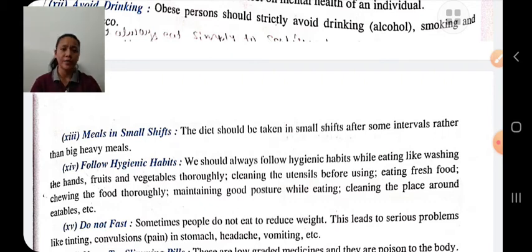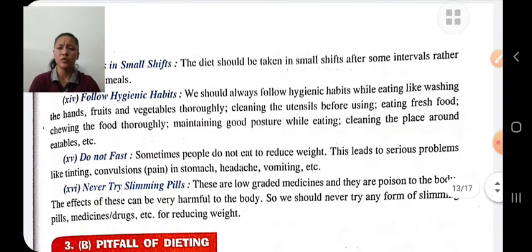Follow hygienic habits like washing hands, fruits, vegetables, etc. Do not fast. Usually people fast to reduce weight, but it causes serious health problems like stomach pain, headache, vomiting, etc.